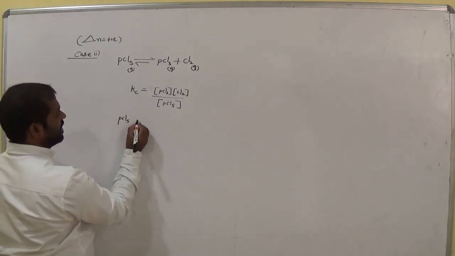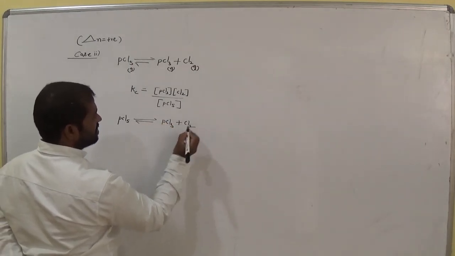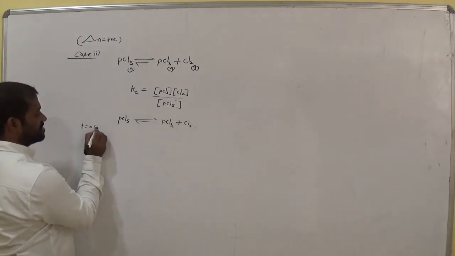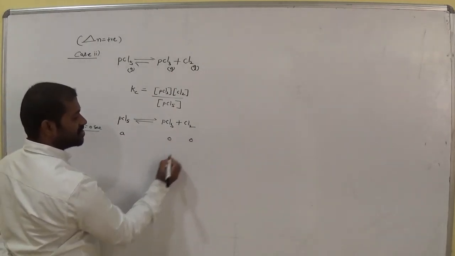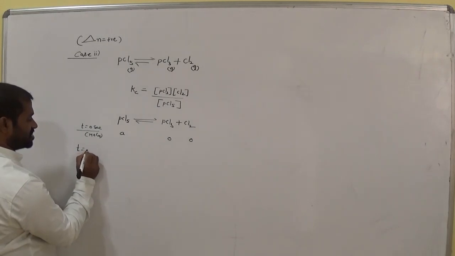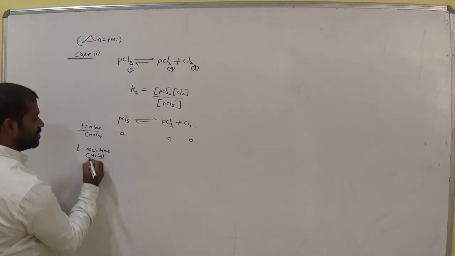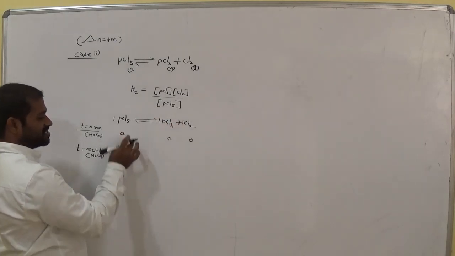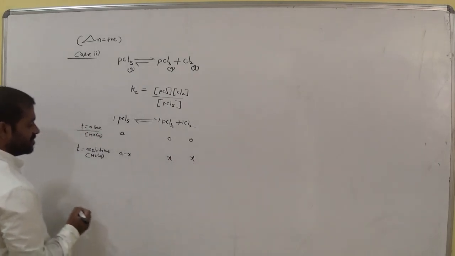So here PCl5 is reversible, PCl3 plus Cl2, am I right? So at t equals 0 seconds, what happened? Initial concentration is taken as A. Here for the others, 0, 0, these are the moles. At t equals equilibrium time, the moles at equilibrium: A minus X, here 1, 1, 1. So X moles decrease, then remaining moles are A minus X. Here X, X, am I right?